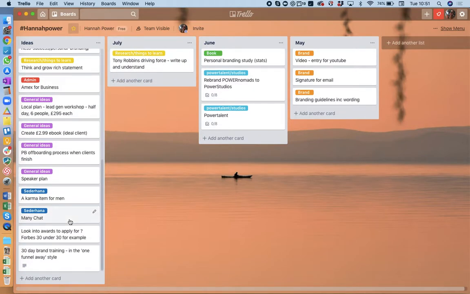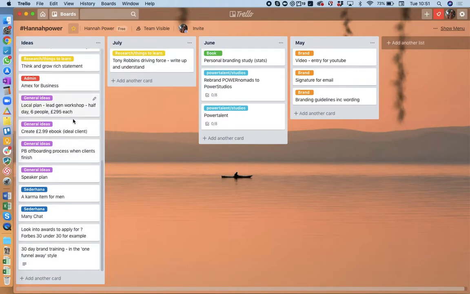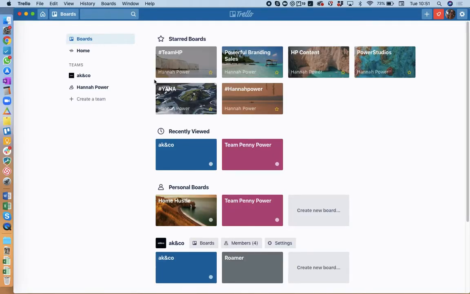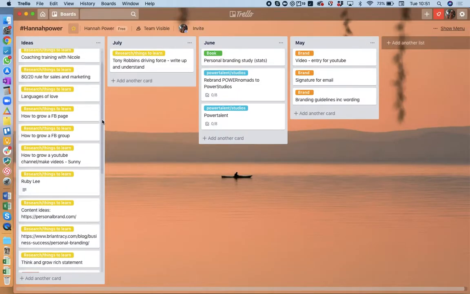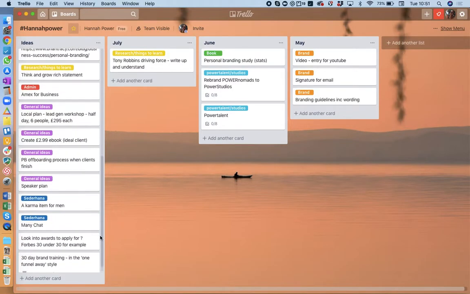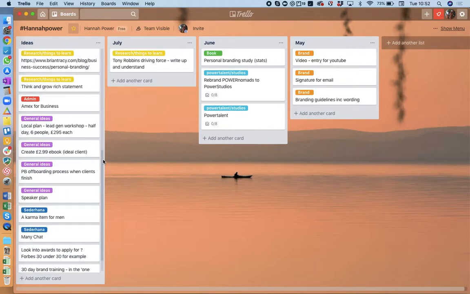So these are kind of big picture tasks. They're kind of level up tasks, things that I want to do in the future. So create an ebook, for example, or what's my speaker plan going to be, or should I create a karma item for men? So these are all done by business and they're big picture tasks. So that's the 5th way that you can manage your future using Trello rather than having list after list of idea stuff. It just enables me, and I pop in here probably once every couple of weeks and I go, oh, these are things I need to learn. Look, I need to learn how to do this, or here's a content idea, or here's a big picture but not urgent thing I need to look at, getting an Amex for business, and various things like that.